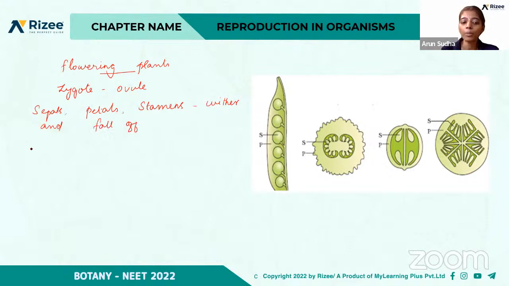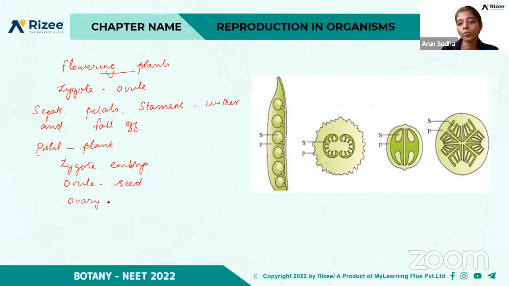Right? But what happens to the pistil? The pistil, that is the female reproductive part, will remain attached to the plant. And this zygote, first it develops into what? Embryo, and ovule will develop into seed. Then the ovary develops into fruit. Right? And it develops a wall around it, and that is called the pericarp.